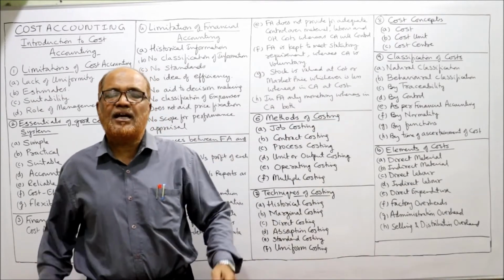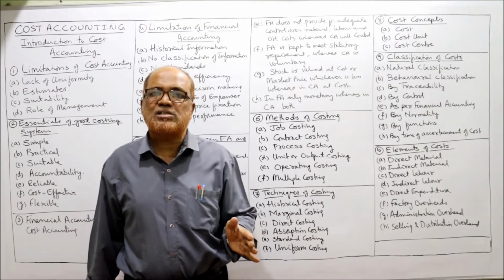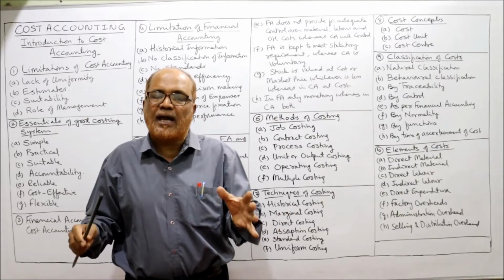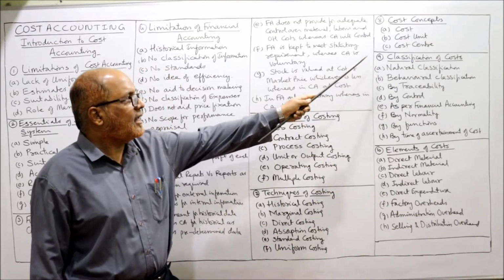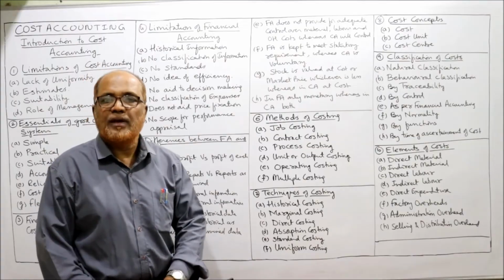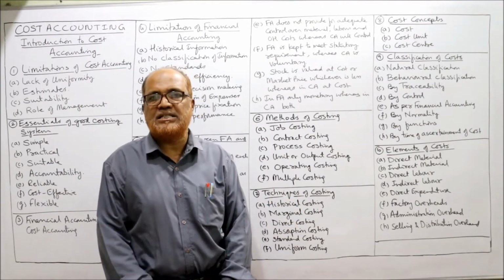Cost center, it's a location, it's a department on which the cost is incurred. All the cost will be accumulated for a particular location, particular department. Next comes classification of cost. The cost is classified according to different criteria.